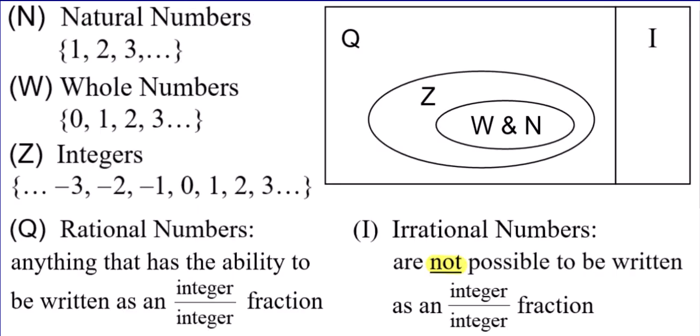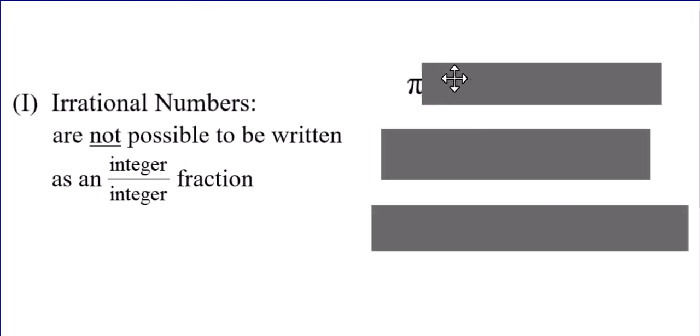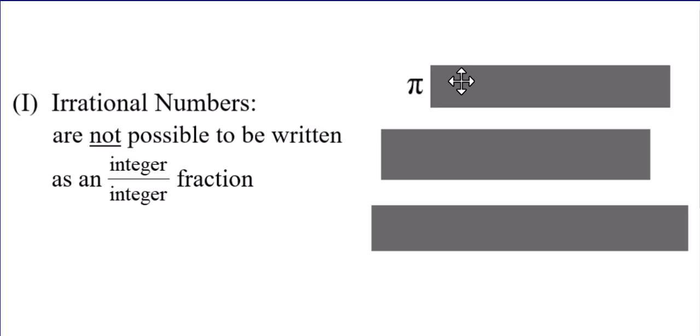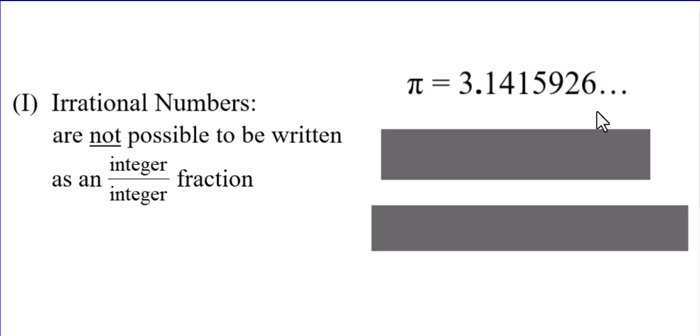Well, let's talk about irrational numbers. They are not possible to be written as an integer over integer fraction. Now, you could write anything as a fraction and put it over 1, but not everything can be written where the numerator and denominator are both integers. Let me show you some examples. The most popular one that we've already dealt with this year is pi. Pi, as you know, is a decimal 3.14, and so on, goes on forever. There is no way of writing that as an integer over integer fraction.